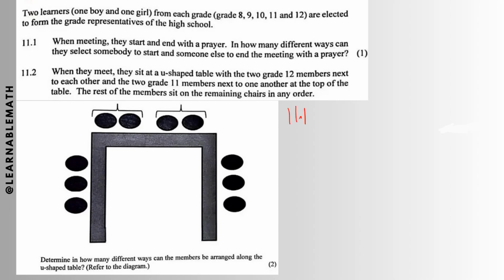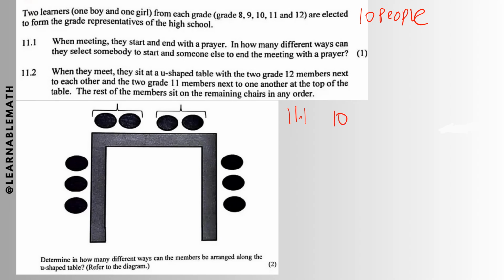We have to set our mind to be thinking about how many choices do I have. When we start a meeting, how many people are there? We have 2 people in each grade, 8, 9, 10, 11, and 12, so the total number of people is 10. So we can pick any of the 10 to start the meeting with a prayer. When we begin, we have 10 choices.